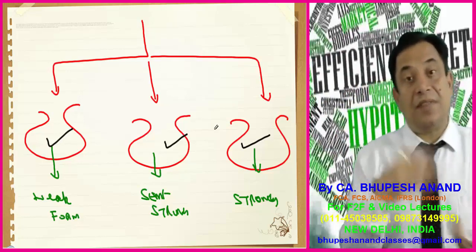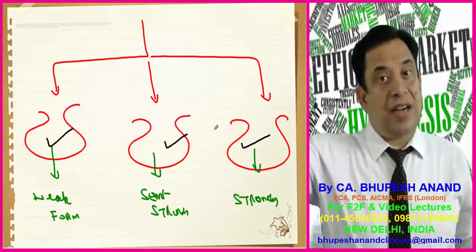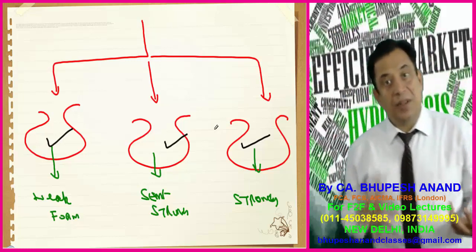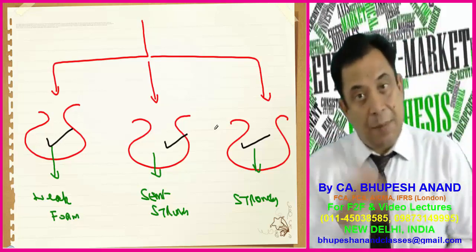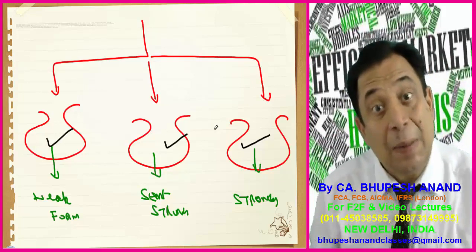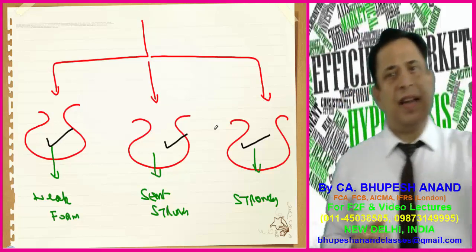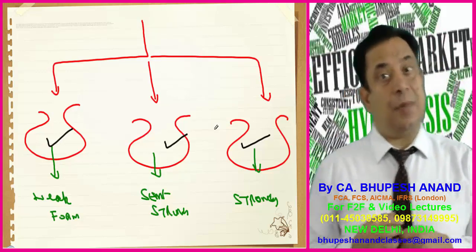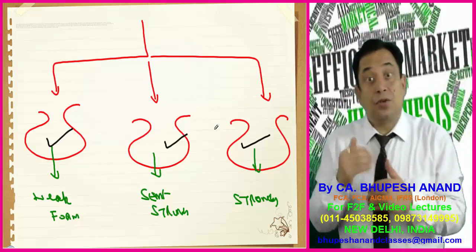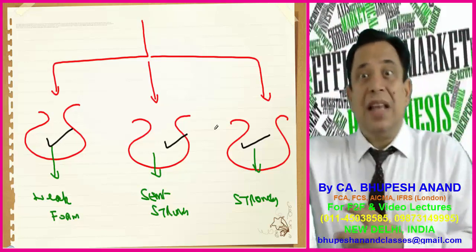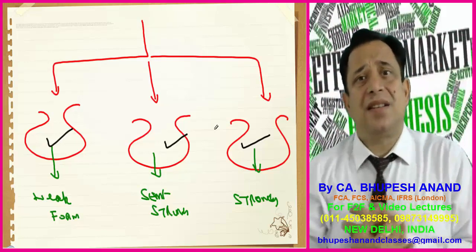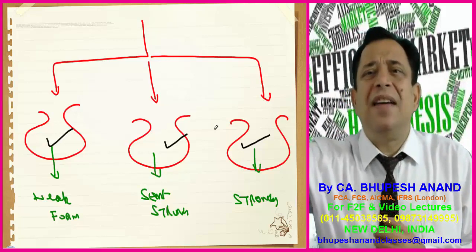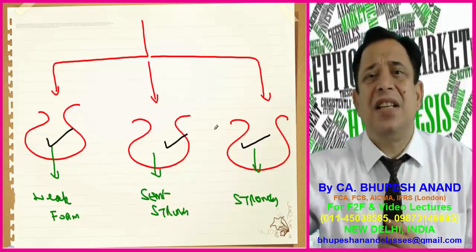And then on the basis of that, we can have 2 strategies: active strategy and passive strategy. In the case of weak form, it is better to have an active strategy, and in the case of semi-strong and strong form, it is better to have a passive strategy, which we have already discussed in lecture number 1, that is, which type of strategy should be there in an efficient market and in the case of an inefficient market. Because in the case of semi-strong and strong markets, the market information is easily absorbed in the prices. It is easily factored into the market prices. So there is no benefit in having an active strategy in these types of markets.